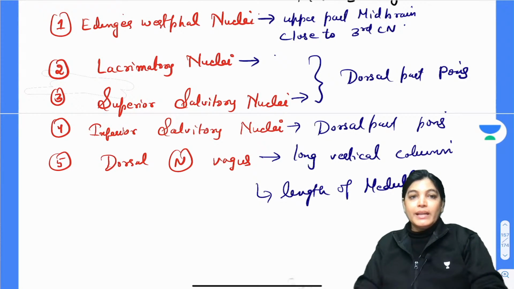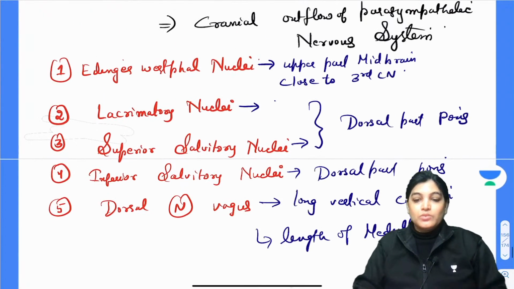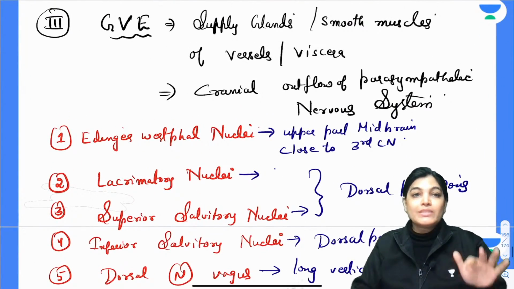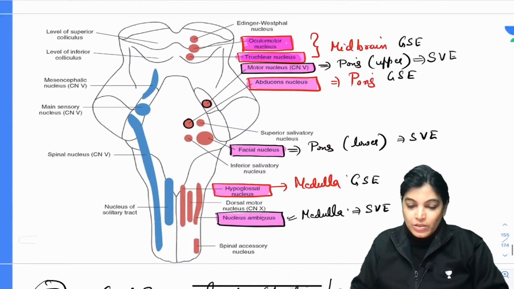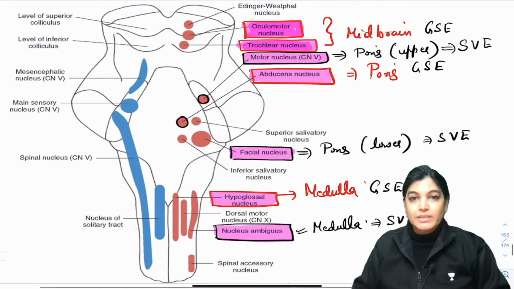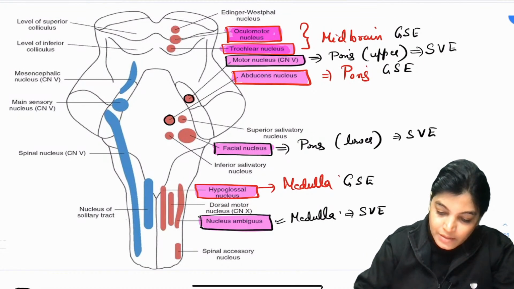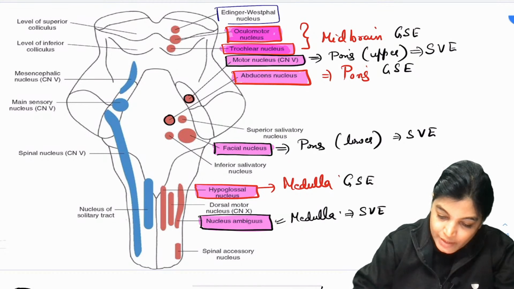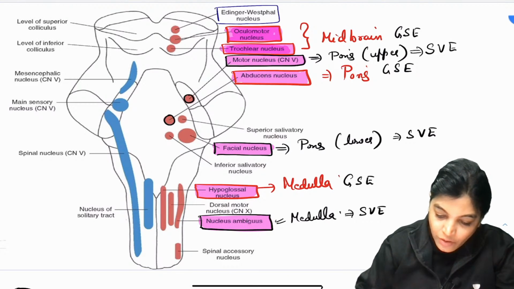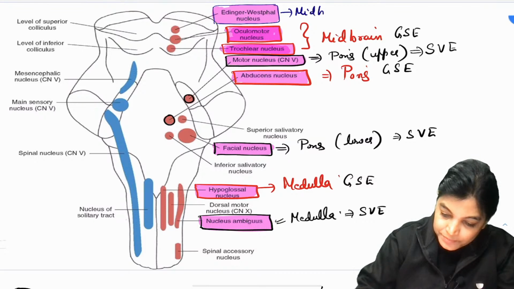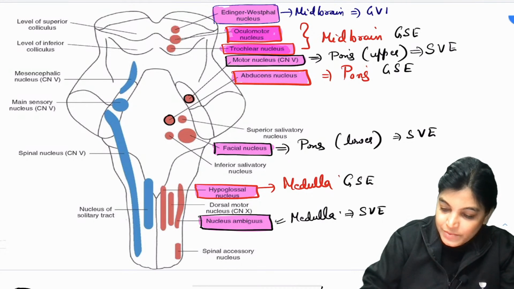So these 5, again I want to show you the location of these 5. These are the general visceral efferent functional component cranial nerve nuclei we have talked about. Now see here, Edinger-Westphal nucleus is exactly located, as I told you, near the third cranial nerve in the midbrain. So see here, located in the midbrain, a component of general visceral efferent.